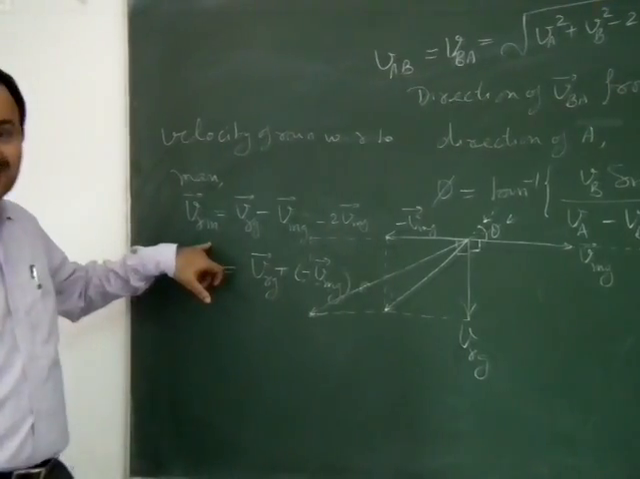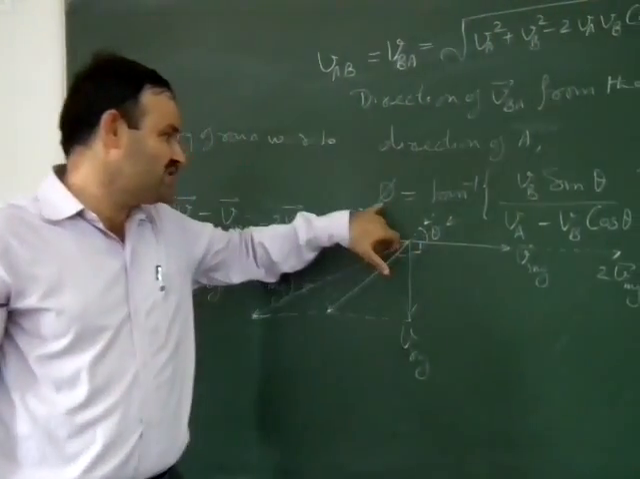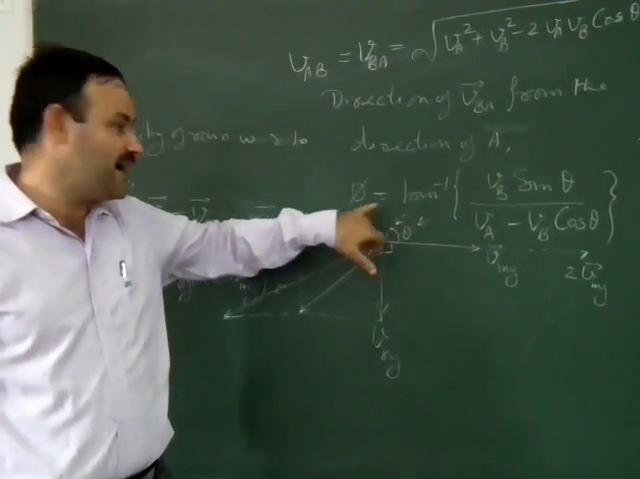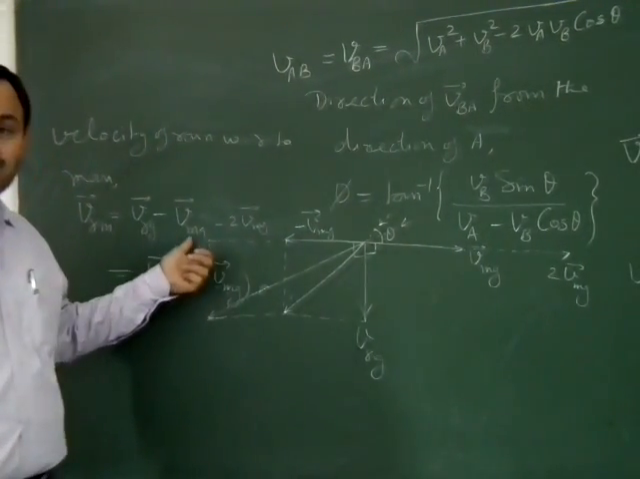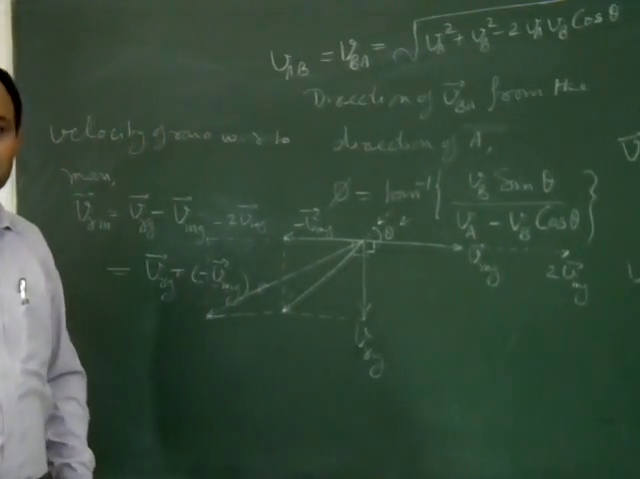The magnitude of VRM can be found by using this expression, and its direction, either from the direction of rain or from the direction of man, can be determined by using this expression.